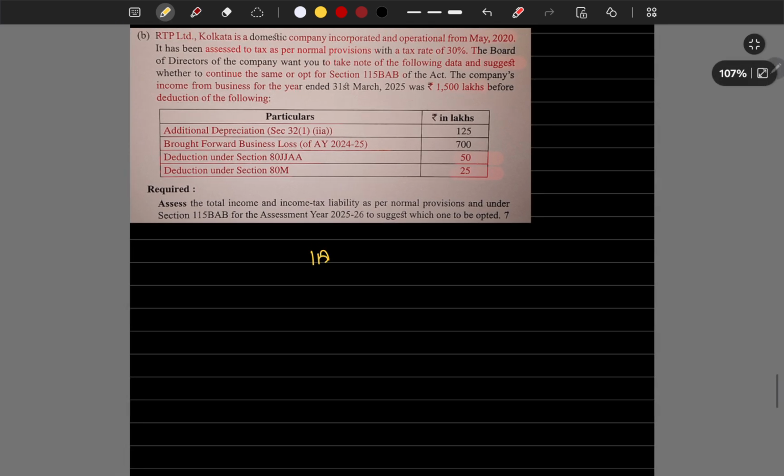What's the income? Income is 1,500 lakhs. The additional depreciation we have is 125 lakhs. The brought forward loss we have is 700 lakhs. Remove everything: 1,500 minus 125 minus 700 lakhs, which is 675 lakhs, is the gross total income.